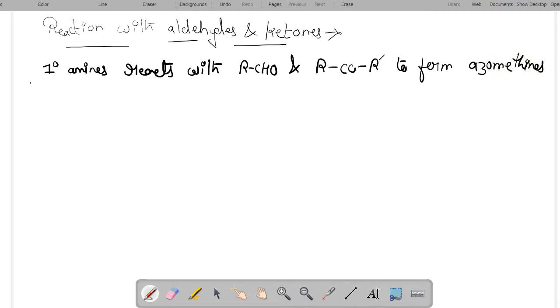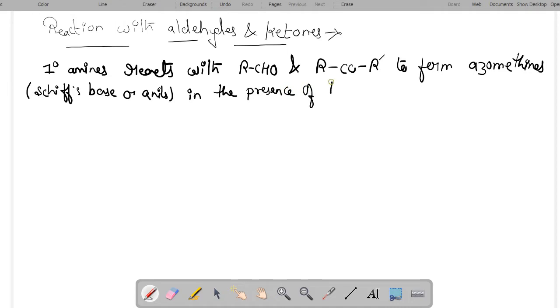which are also called as Schiff's base, or anils. Okay, anils, in the presence of traces of acids which act as the catalyst here.